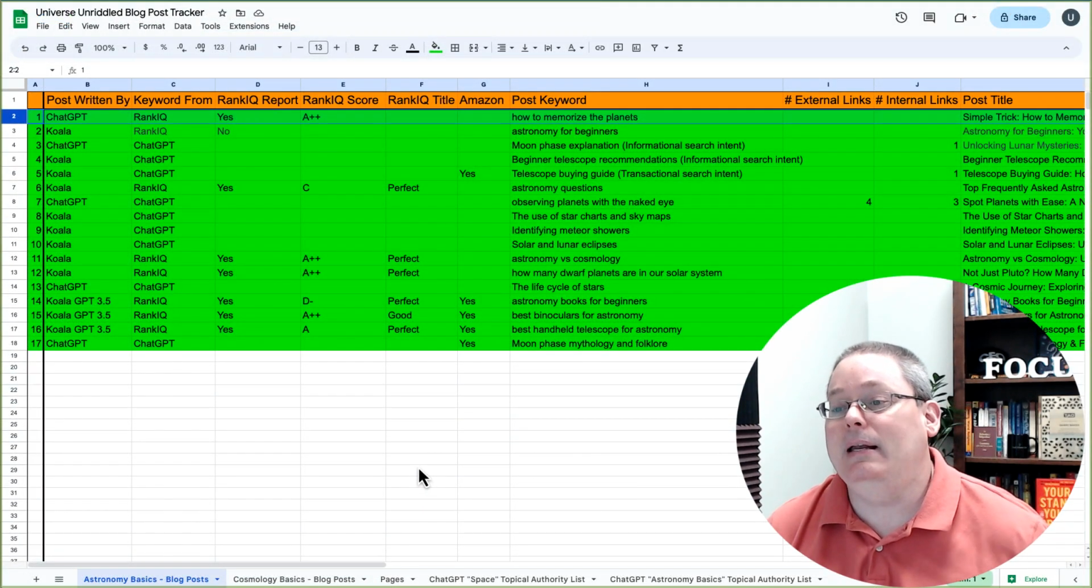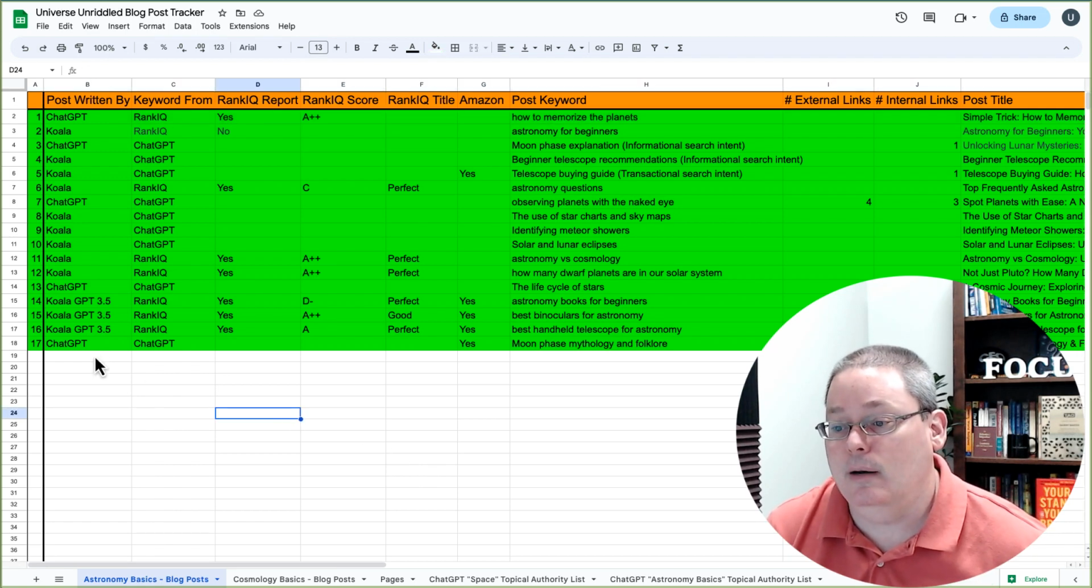Again, the point and the reason for this update is to remind you that we are out of Koala credits, but we have 17 posts. We can go back through, add those Amazon affiliate links, and make sure that we get credit for those. If somebody clicks on those, we have a chance to earn a commission.